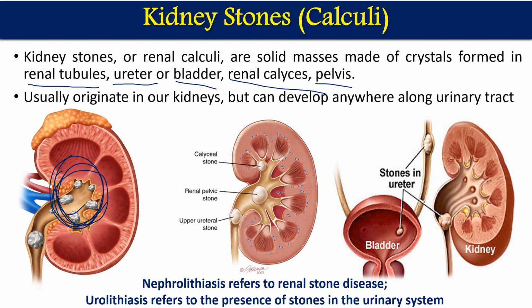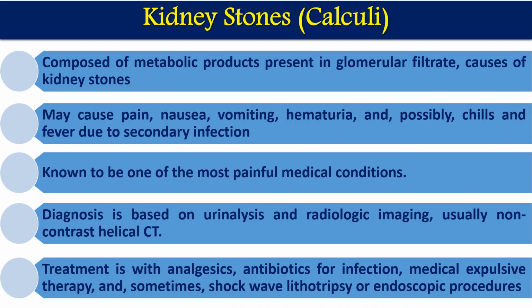So the conditions: one is nephrolithiasis, which is renal stone disease, and urolithiasis is the presence of a stone in the urinary system. These are the two different words which we should remember. Nephrolithiasis is the renal stone disease. Lithiasis, whenever we talk about it, means a disease, an abnormality. So nephrolithiasis is a renal stone disease, and urolithiasis is a disease where stones are present in the urinary system.